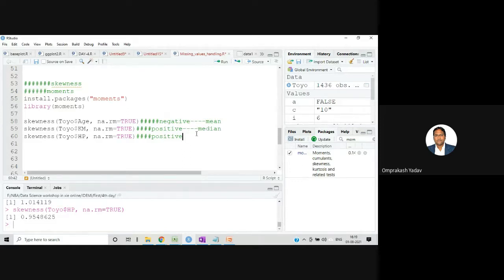So you can check in the start only what skewness value you are getting. If it is a negative value, then you can impute by mean. And if you are getting a positive skewness value, then you can impute by what? The median value. Is this clear? Remember this one.